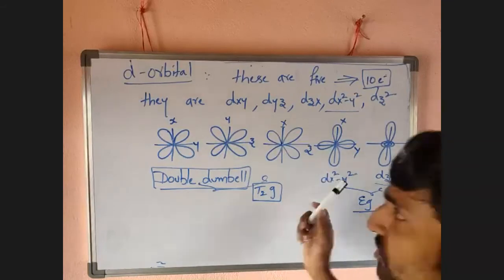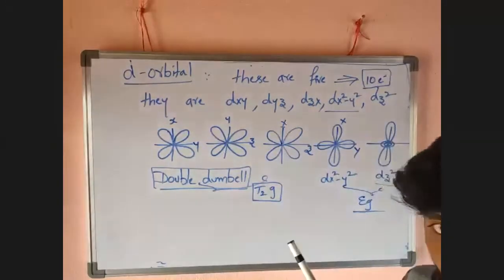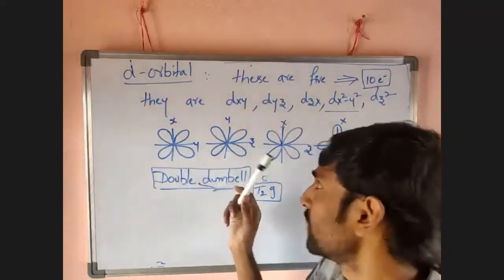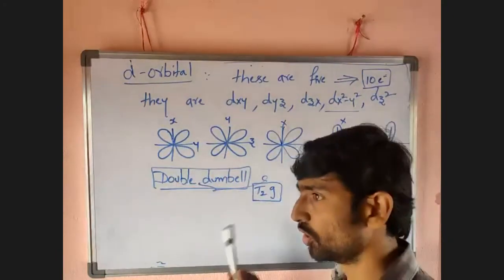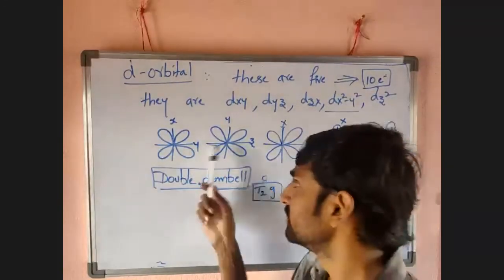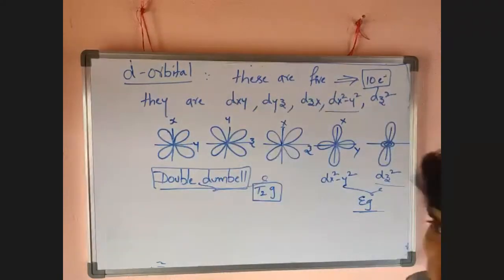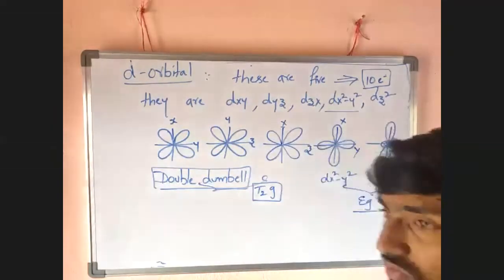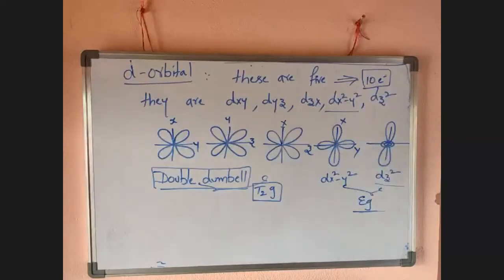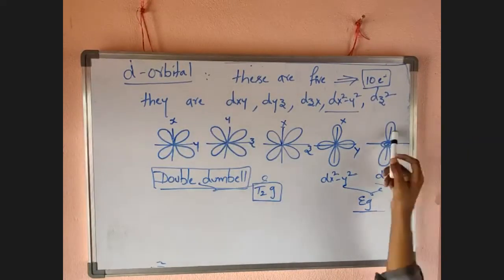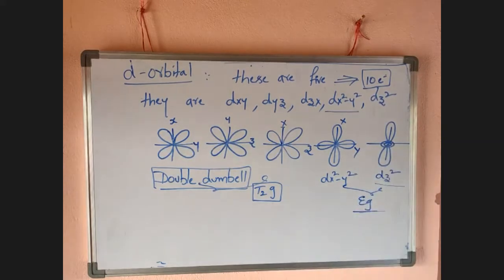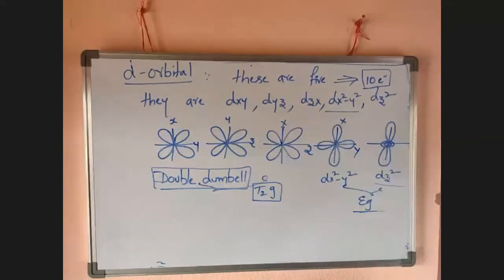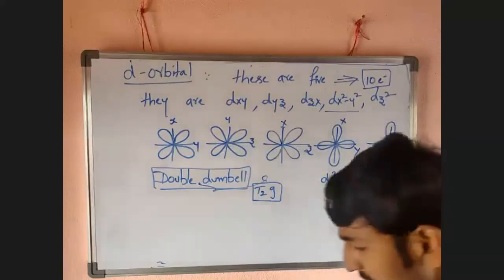Now, after drawing the structures of d orbitals, dxy, dyz, zx look like the same shape and lobes are present in between the axes. That's why these three orbitals have the same amount of energy, so they are called triply degenerate orbitals, represented as t2g. Then in the case of dx square minus y square and dz square orbitals, lobes are present on the axis, and these two have the same amount of energy. These orbitals are doubly degenerate orbitals, and they are represented as eg. Okay guys, next f orbital.